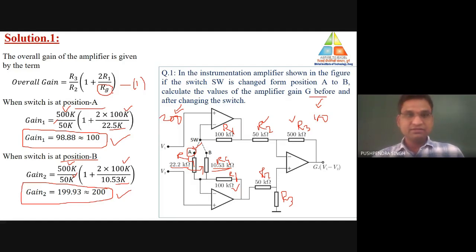So I think the solution of this question would be clear to you. The fundamentals of the instrumentation amplifier will be clear to all of you.